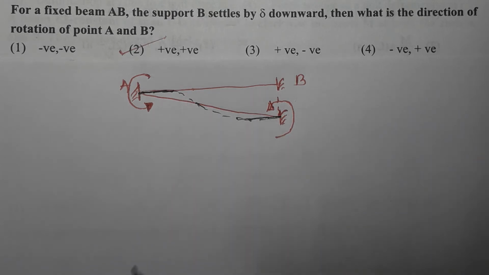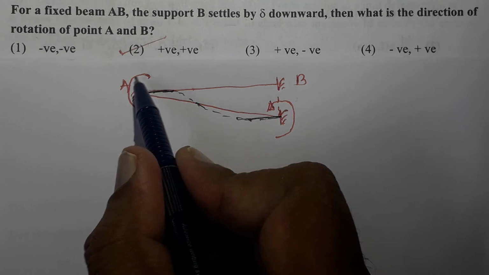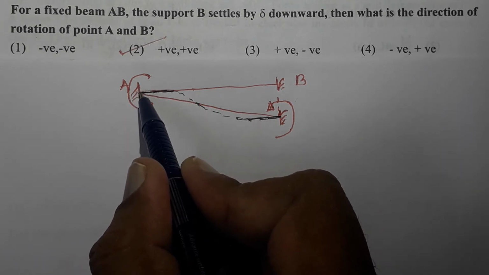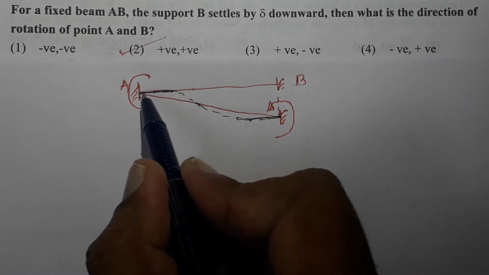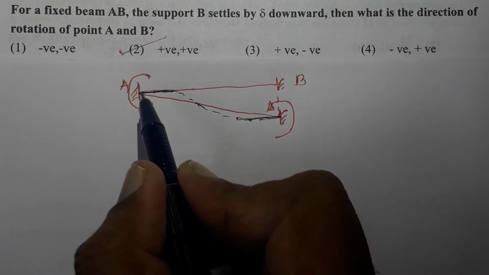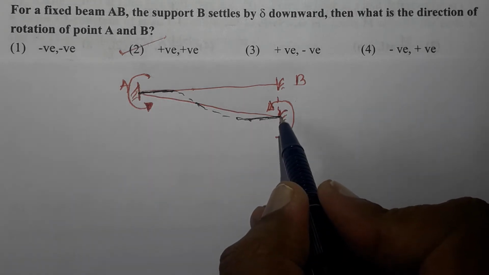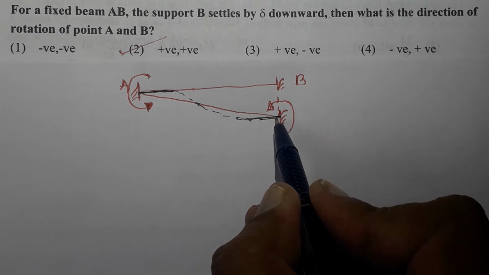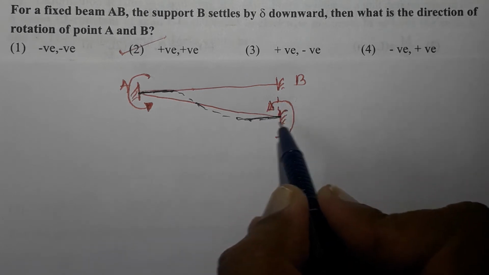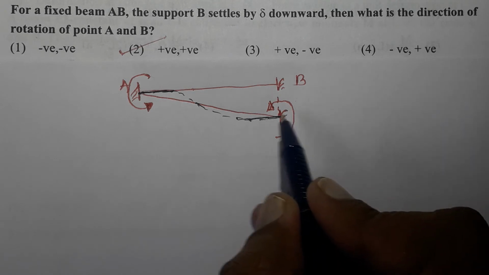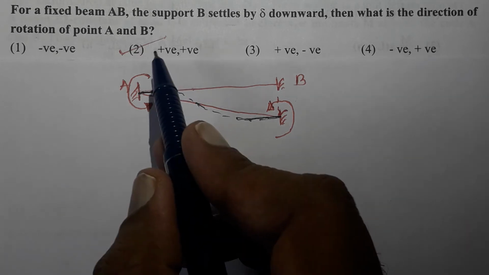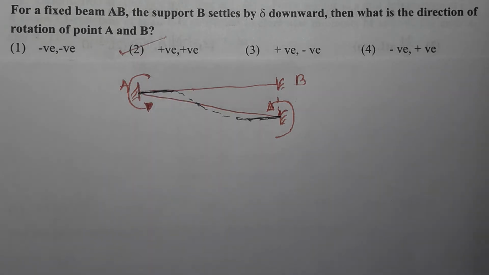beam will undergo bending. It simply means that as the anti-clockwise moment at left end A is getting produced, the left end A tends to rotate in clockwise manner, and this anti-clockwise moment prevents its rotation. At end B also, the end B tends to rotate in clockwise manner, and this anti-clockwise moment is preventing its rotation. So at both the ends the rotation is clockwise, means positive positive. Option 2 is the correct option.